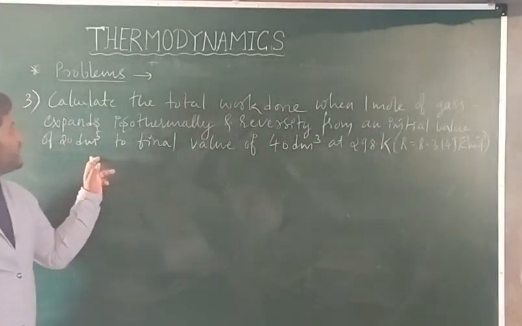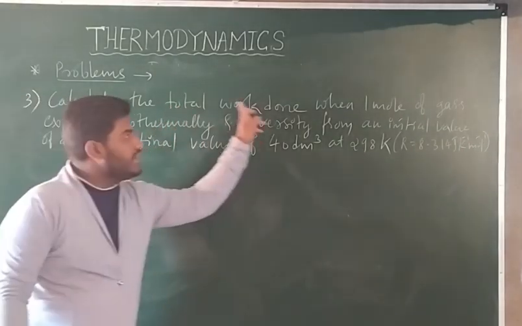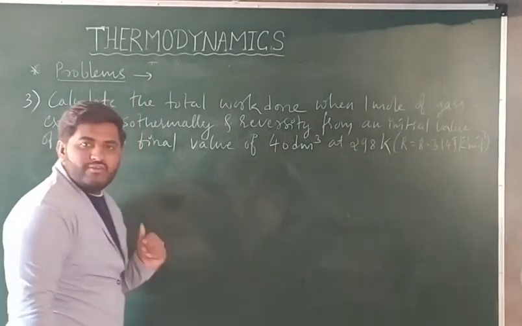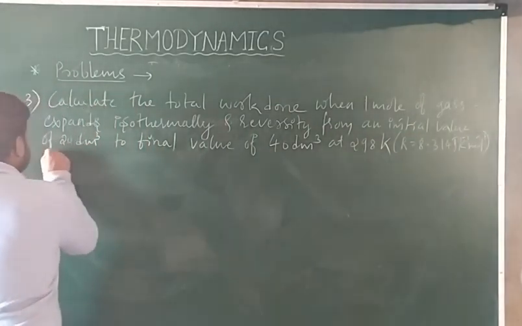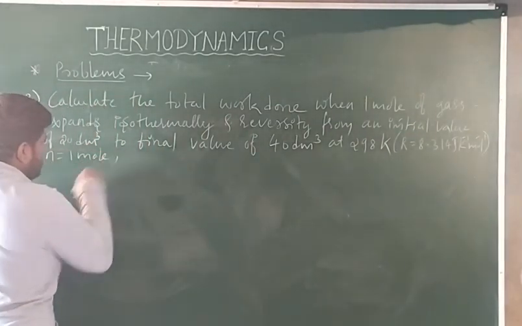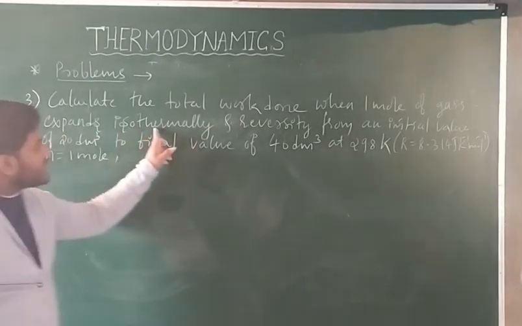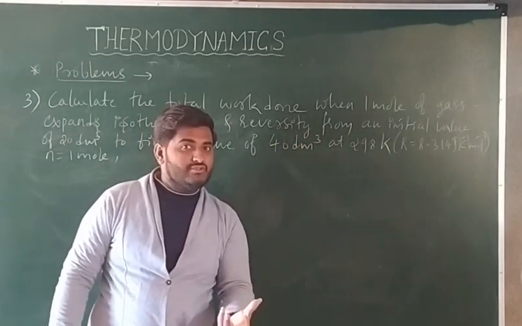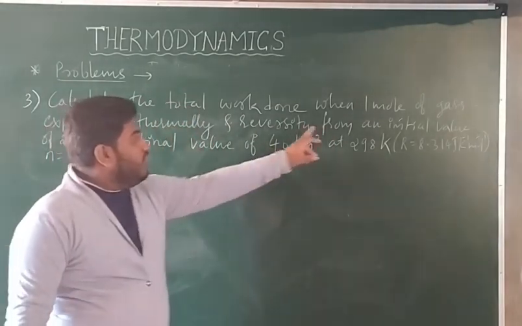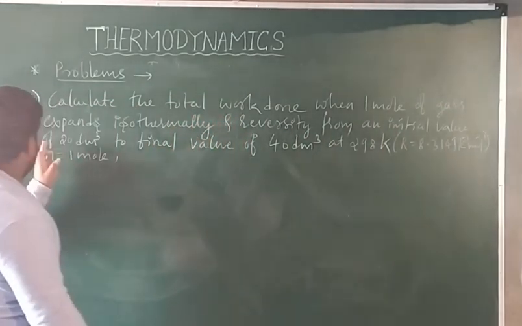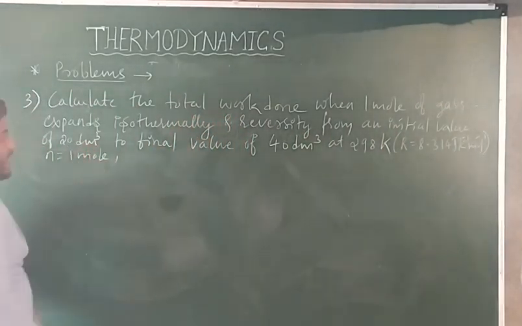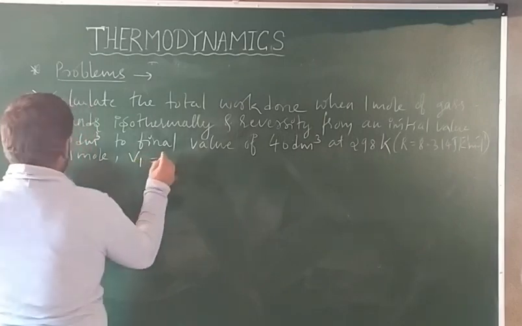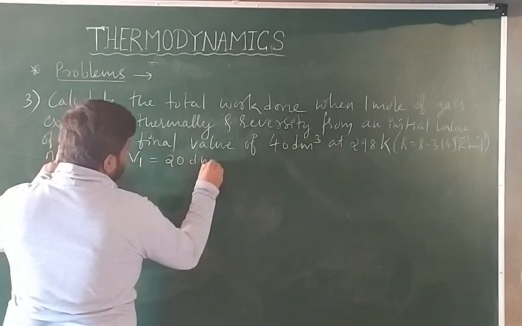This is the third question. Calculate the total work done when 1 mole of gas. So what you are given with? 1 mole means n is equal to 1 mole. Next, expands isothermally and reversibly, that means reversible isothermal expansion. Remember, from an initial value of 20 dm cube. So what they have given? V initial, or you can take V1 is given. How much? 20 dm cube.